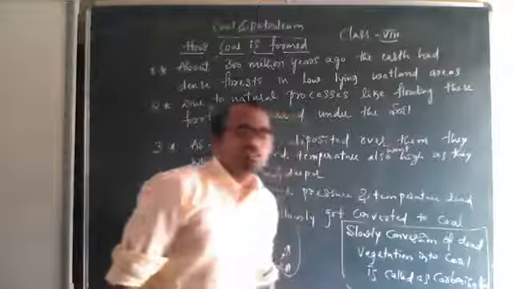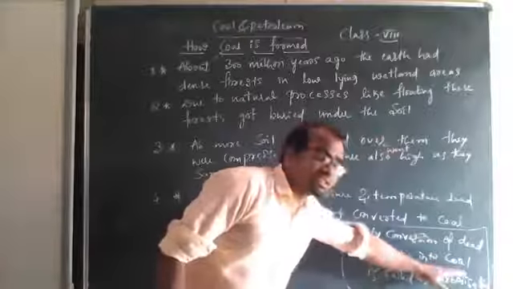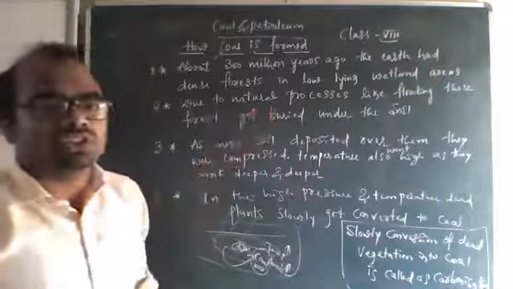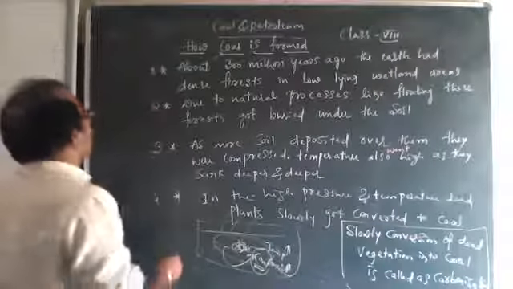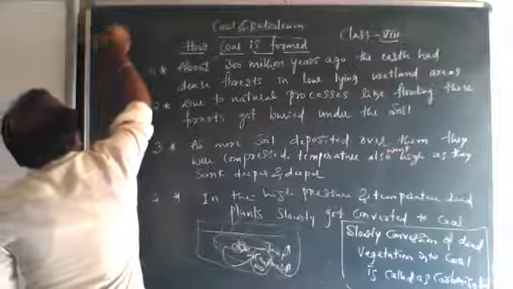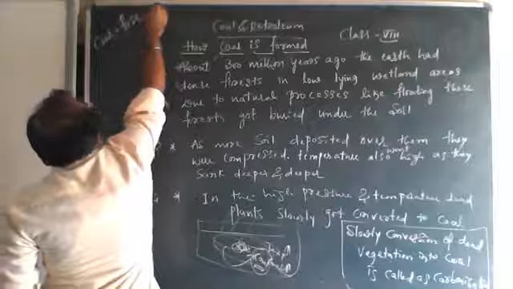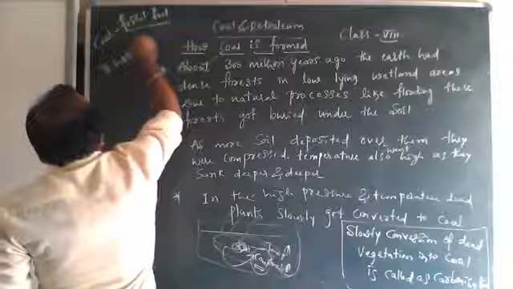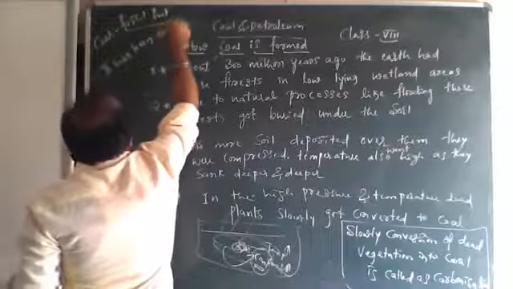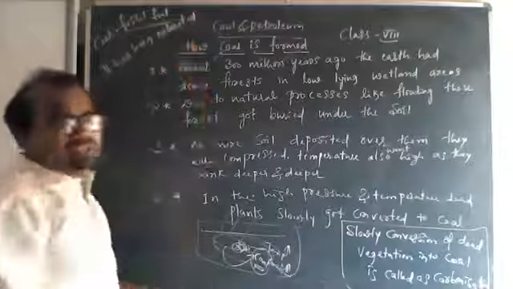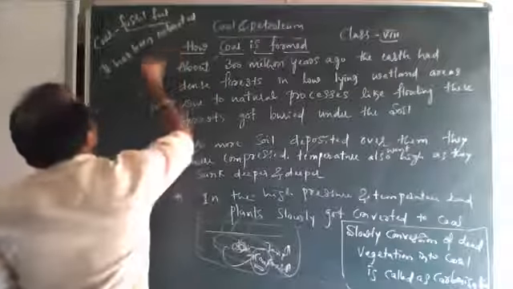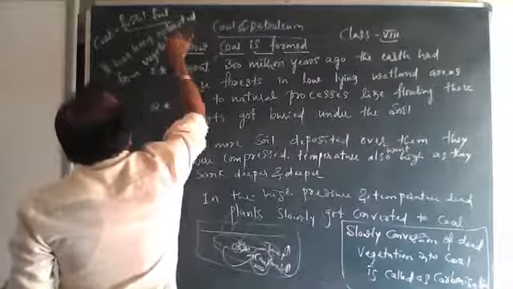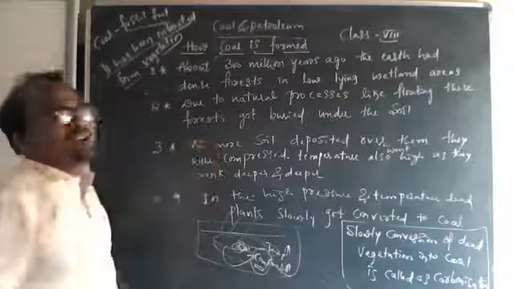And coal is also called a fossil fuel because it is extracted from what? Vegetation. Since it has been extracted from vegetation, we call it a fossil fuel. Coal is also called a fossil fuel because it has been extracted from vegetation. Where did it come from? Vegetation, meaning plants. So for that we call it coal.